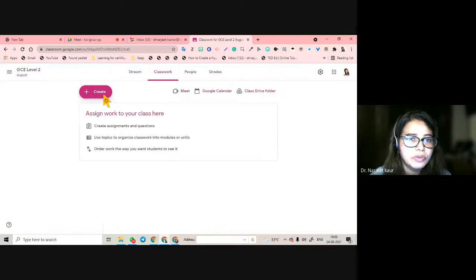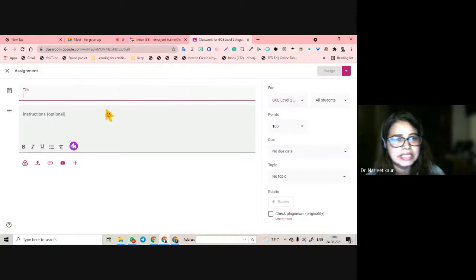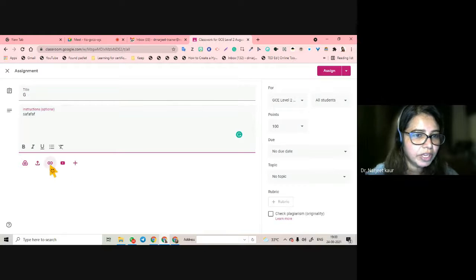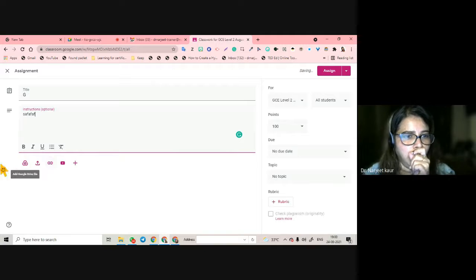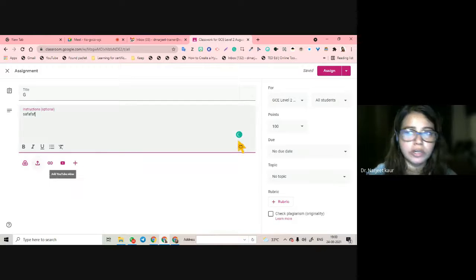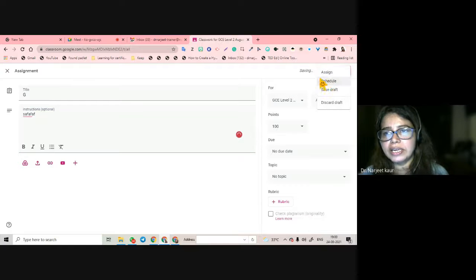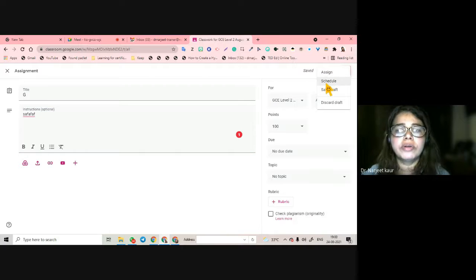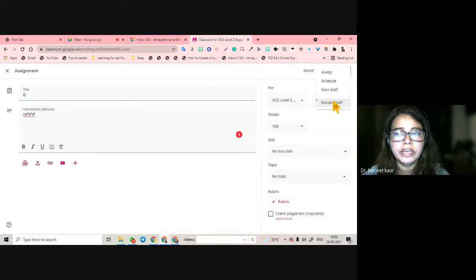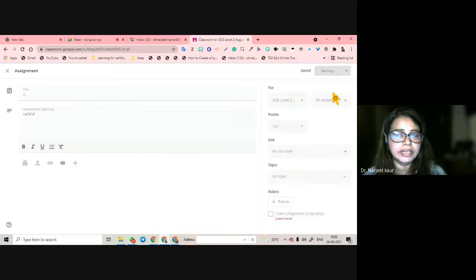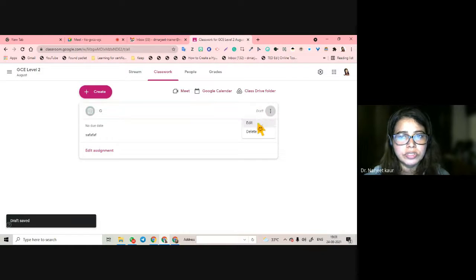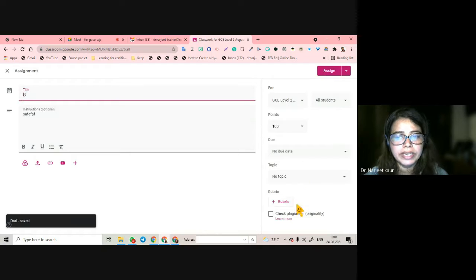Then in Classroom, you can create an assignment, give it a title, give it instructions. If you want to bring a document from your Drive, you can do that. Attach a document, and you can assign it instantly, or schedule it for later, or keep it as a draft. The draft has been saved here. You can edit it and do it later sometime.